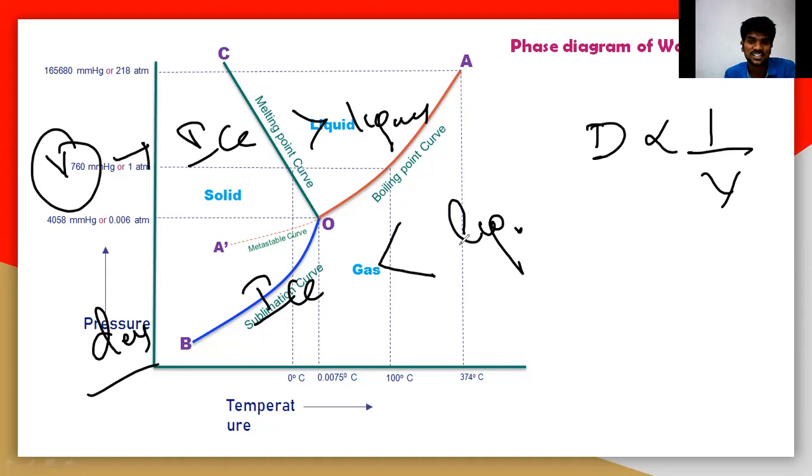I think you have already studied this in intermediate. Always ice will float on water. So definitely it is true, because ice will have very less density, so it always floats on water. I will show you some pictures so you can easily understand those things.